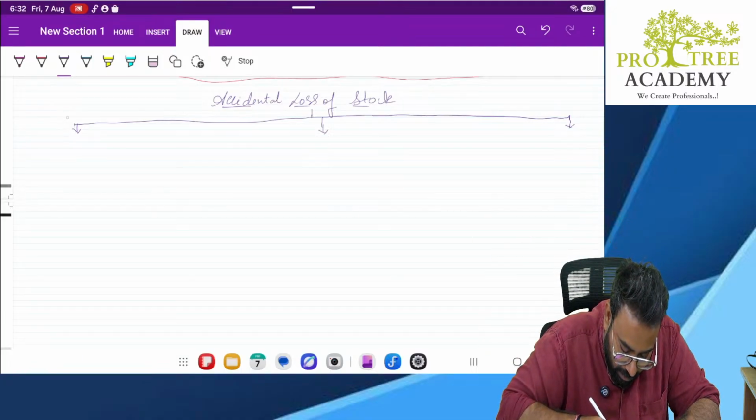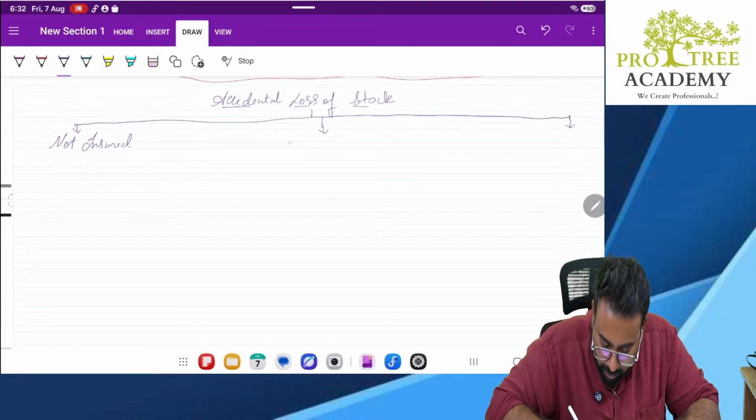The first one is not insured. Here, partly insured.